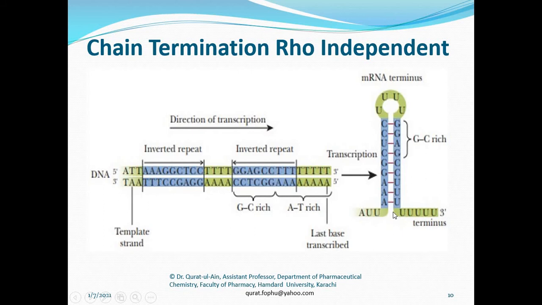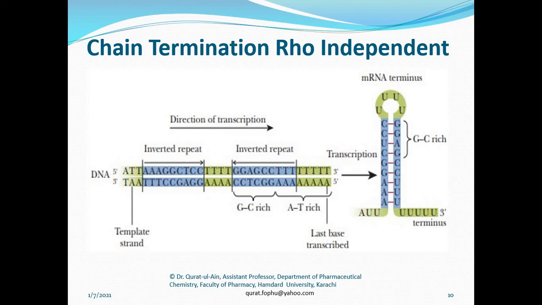For example, as we understand from the traditional rule, whenever there is adenine in RNA, it makes a bond with uracil. However, whenever there is adenine in DNA, it makes a hydrogen bond with thymine in DNA. So if this is the piece of RNA synthesized from the DNA, wherever there are adenine sequences, they will make bonds with the uracil nucleotides. That is how they make a hairpin loop.